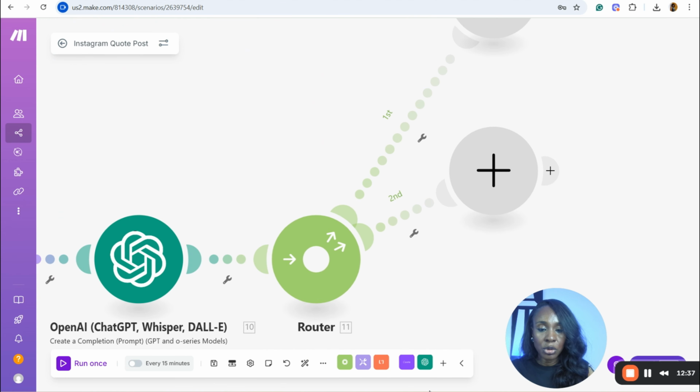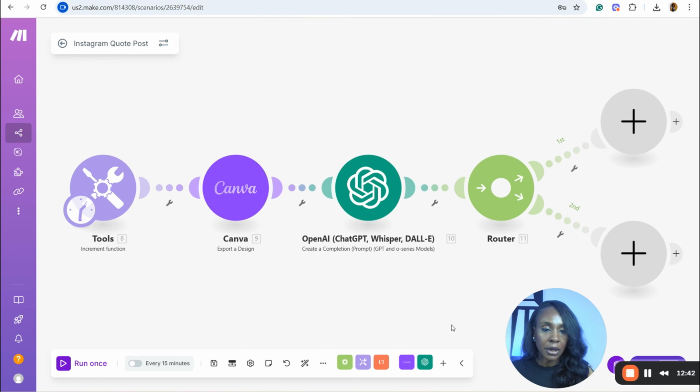With the flow, let's auto align this. Okay, so now this part is going to do the post to the Instagram account. And this part is going to save my work to maybe a Google Drive that I had previously created. So let's start with the Instagram account.